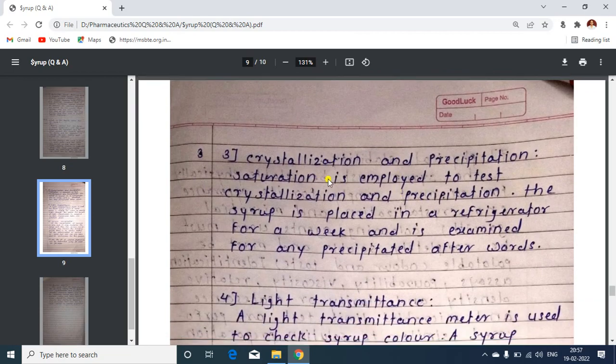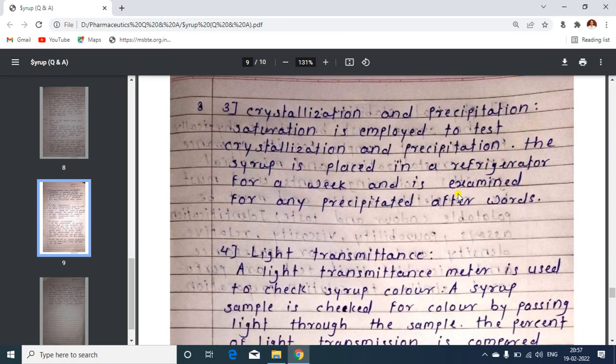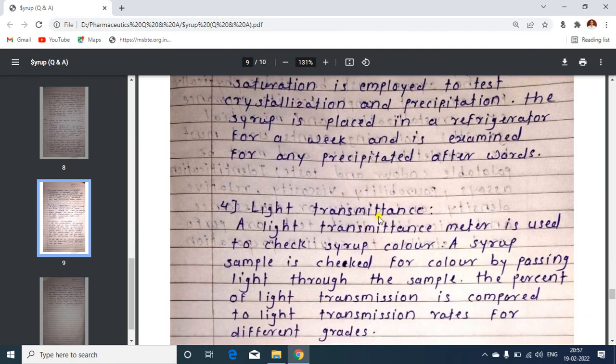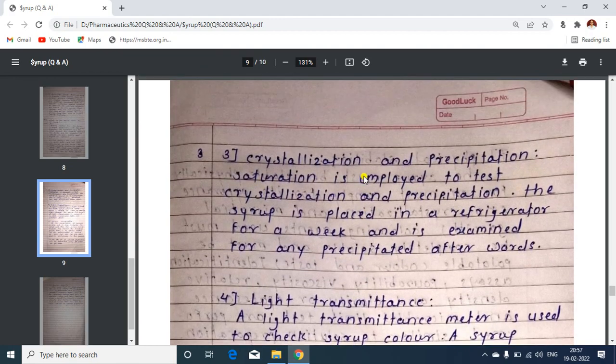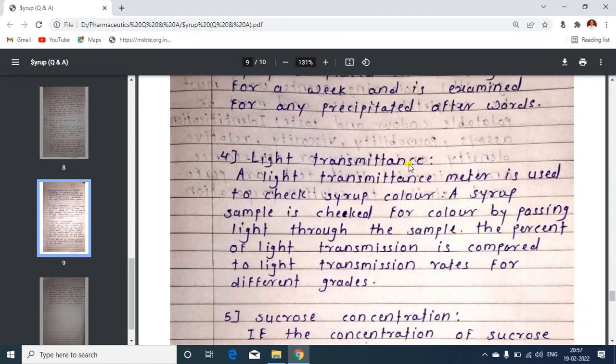Then the third quality control test is crystallization and precipitation. Saturation is employed to test the crystallization and precipitation. The syrup is placed in the refrigerator for a week, and it is examined whether a precipitate is found or not. Then the light transmittance test is there. A light transmittance meter is used here to check the syrup color. The syrup sample is checked for color by passing light through the sample. Then the percentage of light transmission is compared here.